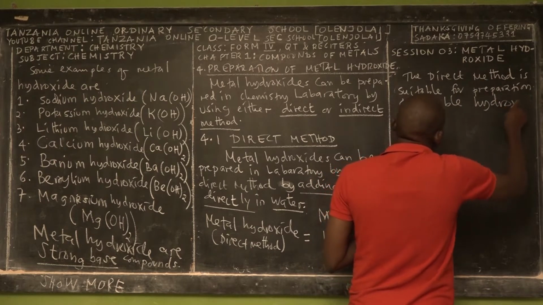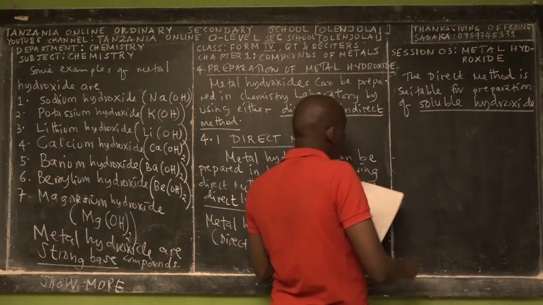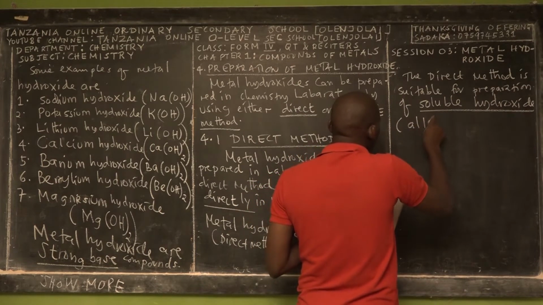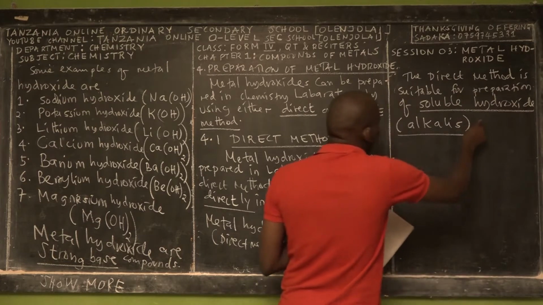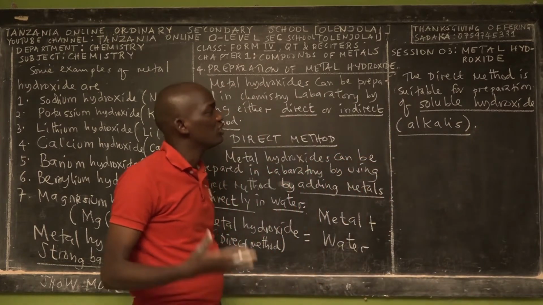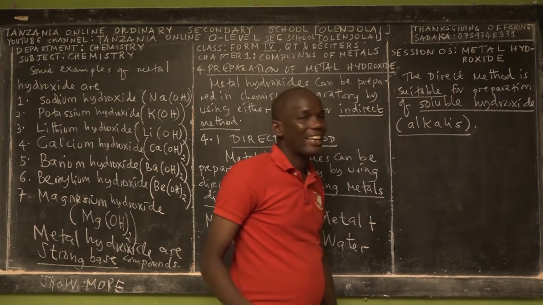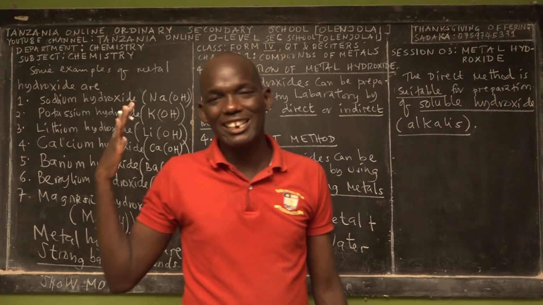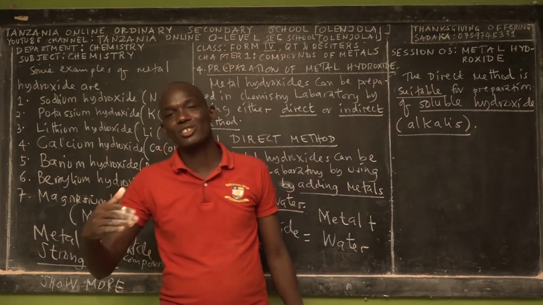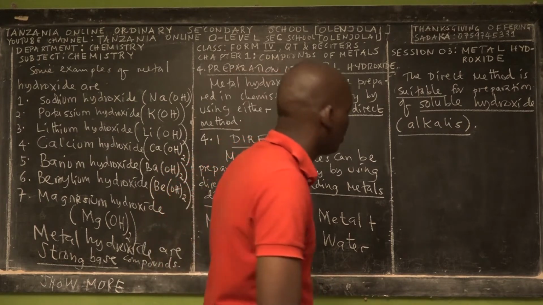Because we have soluble hydroxide and insoluble hydroxide, and in chemistry we call soluble hydroxides alkalis. So the direct method is suitable for preparation of soluble hydroxide. If we want to prepare insoluble hydroxide, then direct method is not an efficient method. I believe that you're enjoying this content.